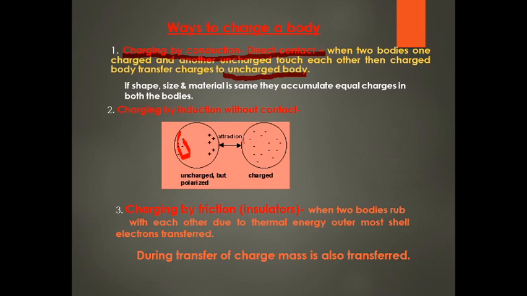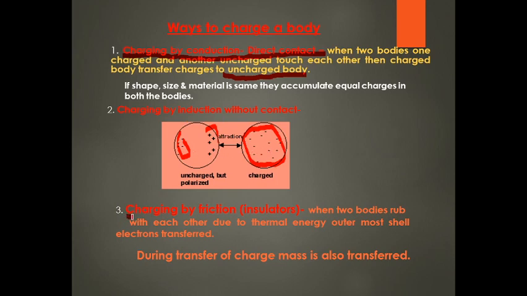When one charged body is brought close to an uncharged body, then by induction the positive charge is attracted by the negative charge of the charged body, and the negative charge of the uncharged body is repelled to the other side. This method of charging is known as induction. Means there is actually no contact between these two bodies.